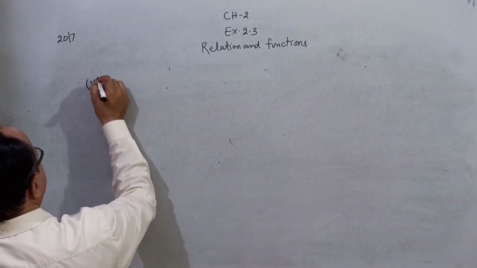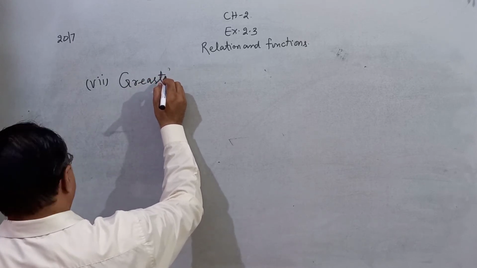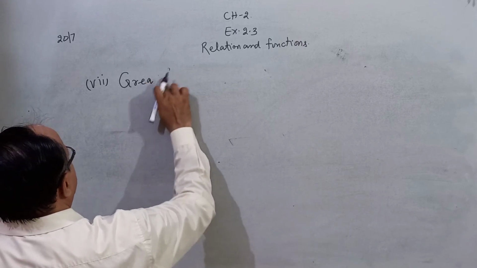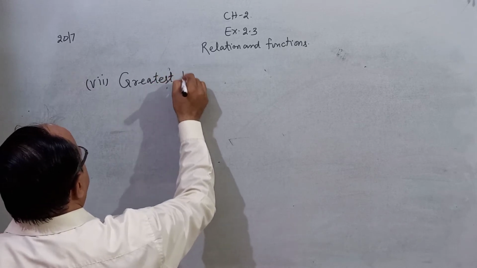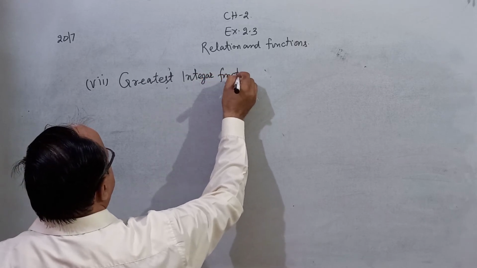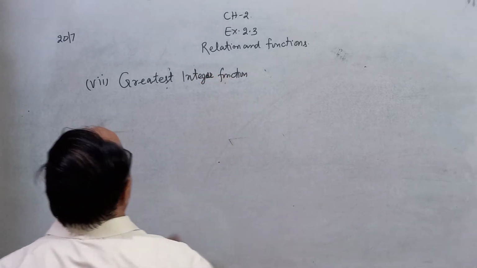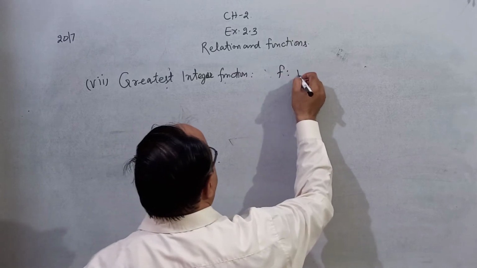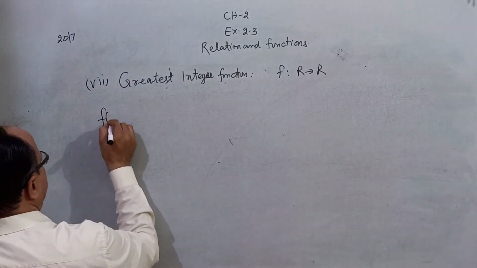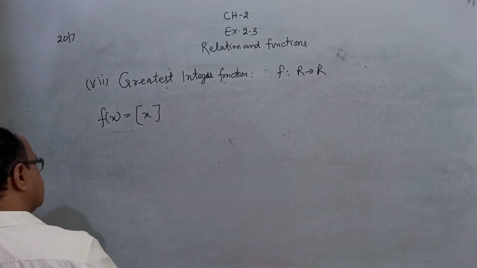Next, seventh, greatest integer function. Greatest integer function from R to R. You can say f of x is equal to this. This is the greatest integer function.